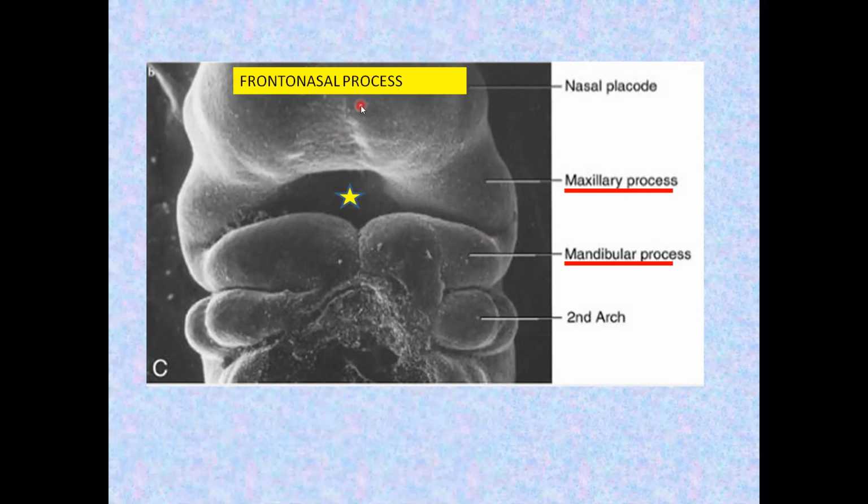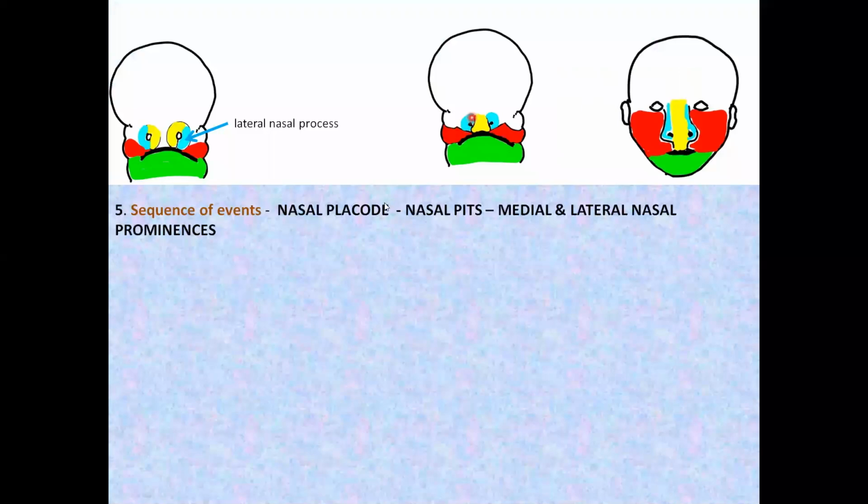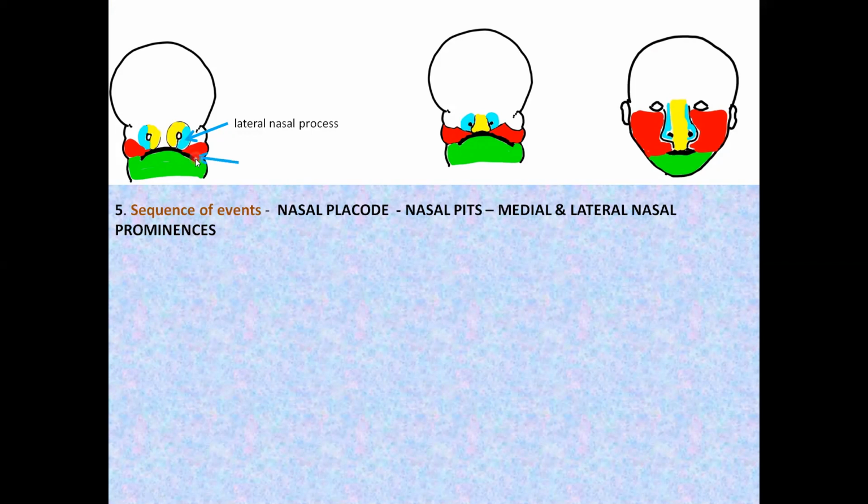In the frontonasal process, on either side of the midline, the surface ectoderm thickens to form the nasal placode. This is followed by a series of events. The nasal placode, once it is formed, it sinks below the surface to form a depression called the nasal pits. The nasal pit is surrounded by raised area of mesoderm, which are named as medial and lateral nasal prominences.